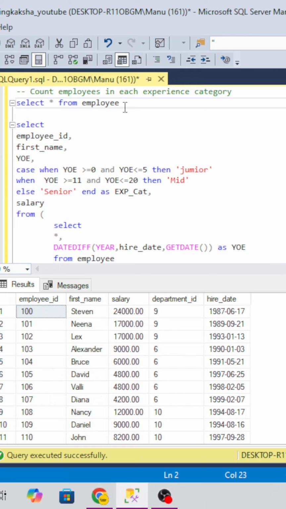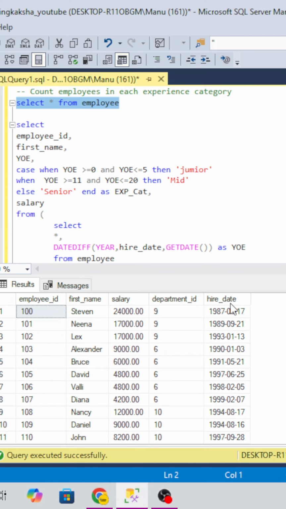experience category. You will be given an employee table with details, like the columns employee id, first name, salary, department id and hire date, and based on that you have to categorize the employees' experience level.